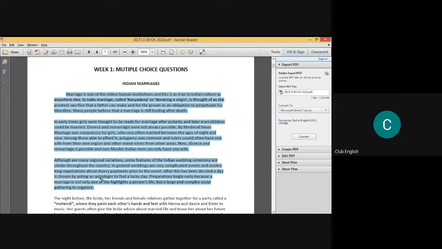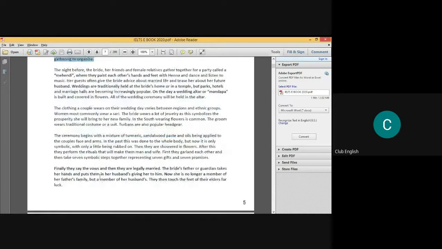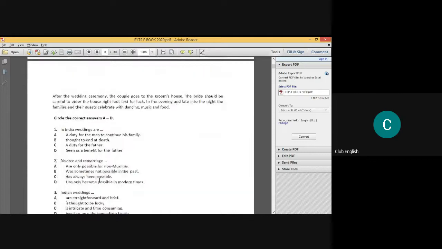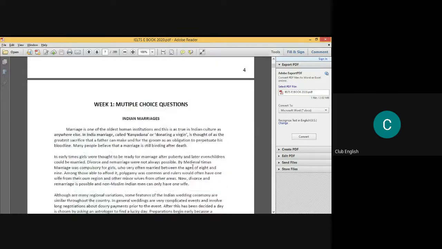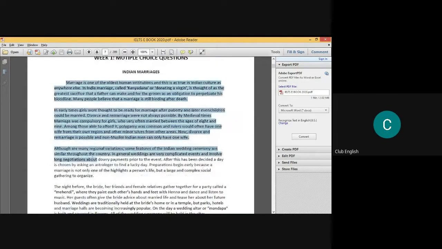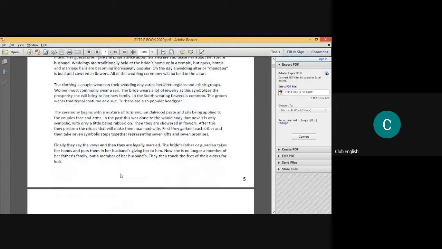He or she would be reading these three paragraphs, and on the next page, as you can see, there are three questions, 1, 2, and 3. These three questions are taken particularly from these three paragraphs. So once you read these three paragraphs, you will understand how to answer these three questions.